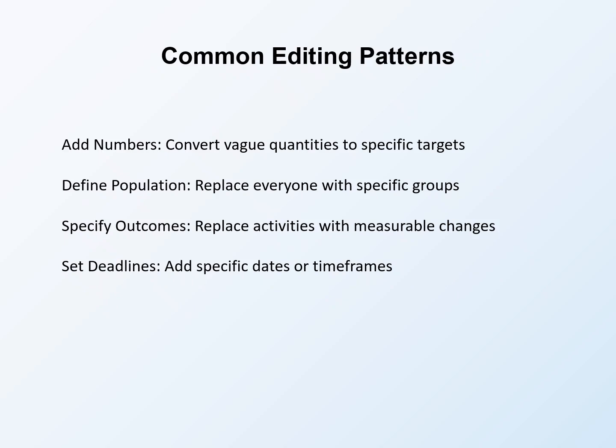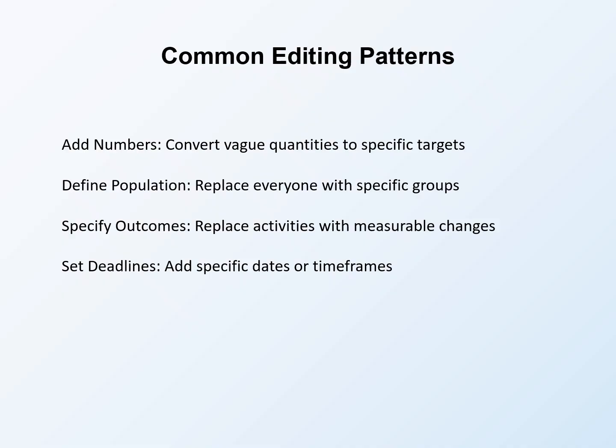Common editing patterns address recurring weaknesses. Add numbers by converting vague quantities to specific targets. Replace improve with increase by 20%. Replace help people with serve 200 participants. Numbers create accountability. Define population by replacing everyone with specific groups. Replace community with low-income residents of zip codes 12345 and 12346. Replace families with single-parent households with children under 5.